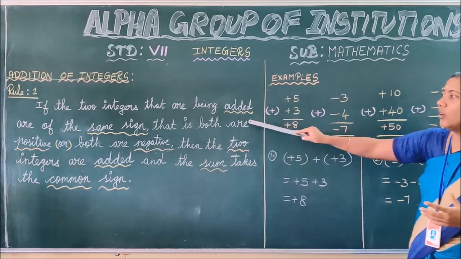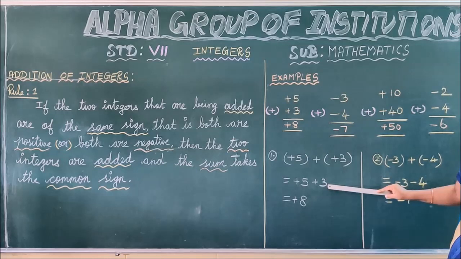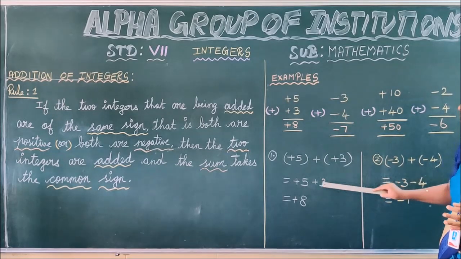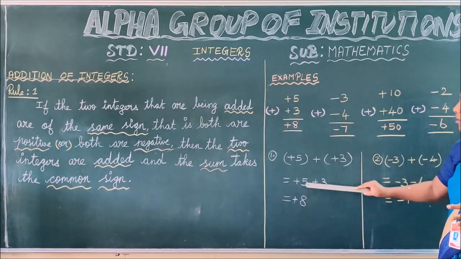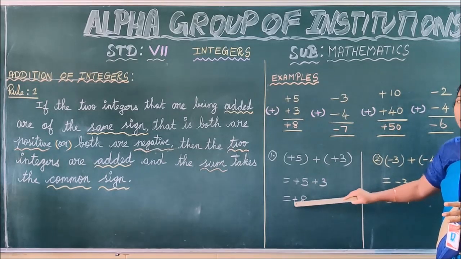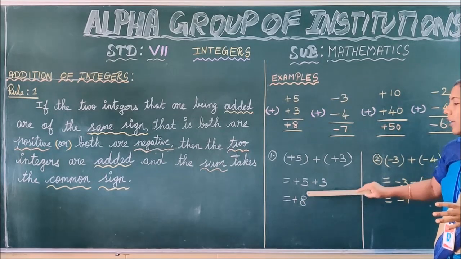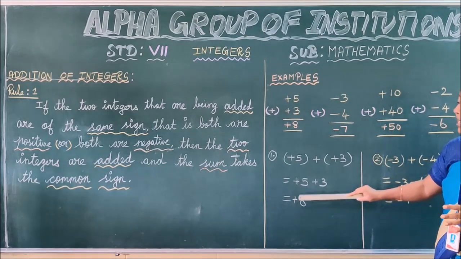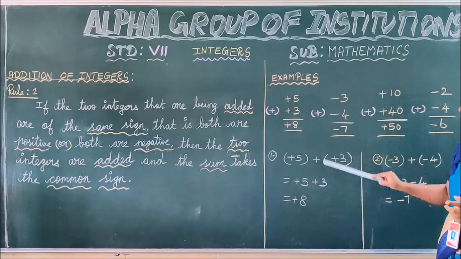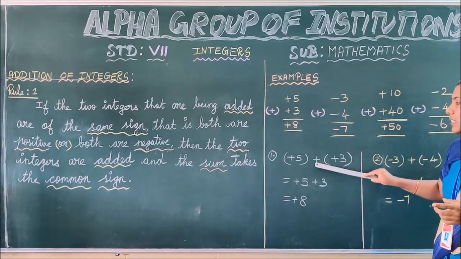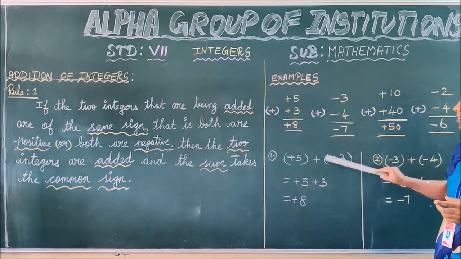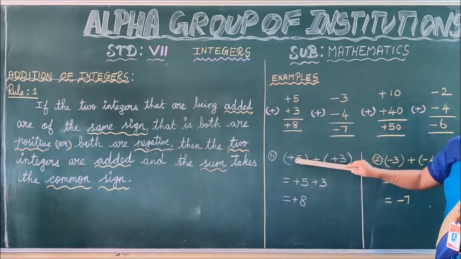According to the rule, if the given two integers have the same sign, ignore the symbol and add the two integers. So 5 plus 3 we get plus 8. Thus the sum gets the common sign as plus. One more important thing you have to note, children: this plus symbol between these two brackets acts on the second number only, not on the previous one.